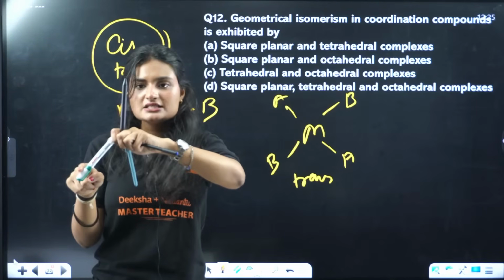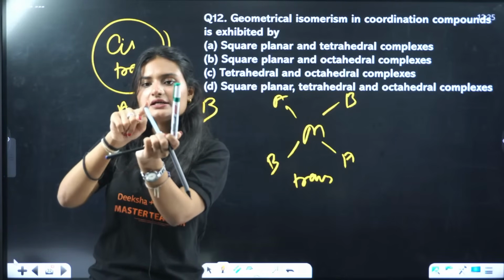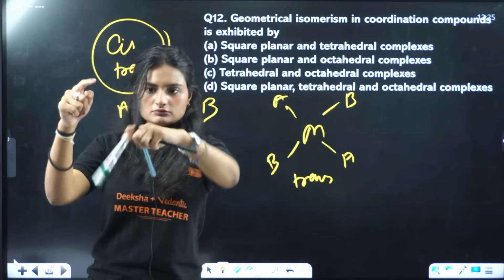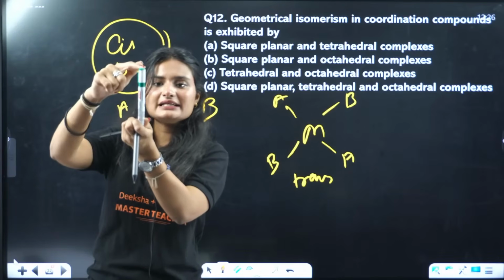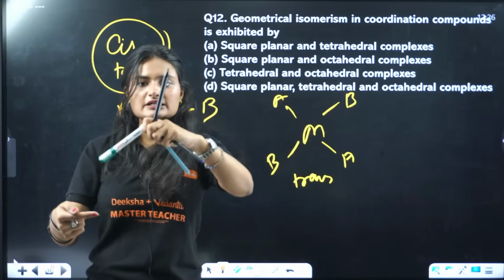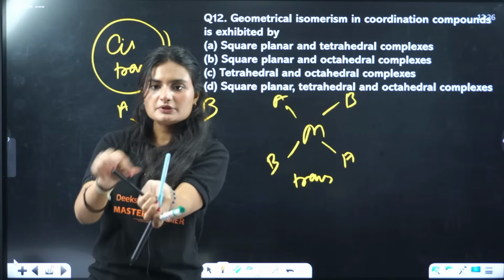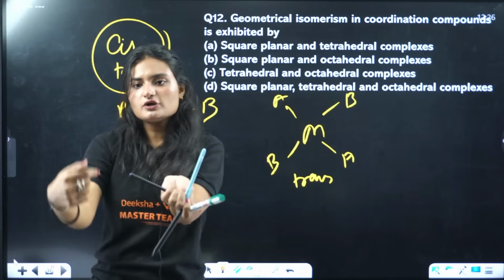Similarly, if I put one ligand here and one ligand here, they will be cis. If I rotate it like this, the blue one will come up. These two positions will be cis, and these two positions will also be cis.